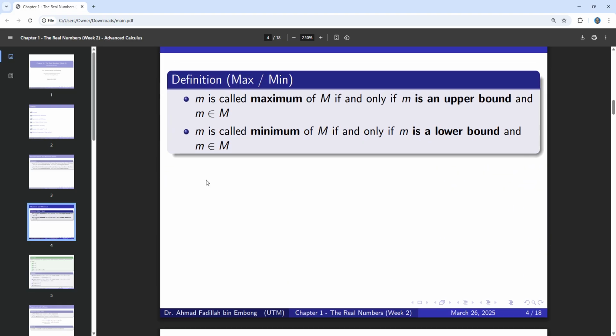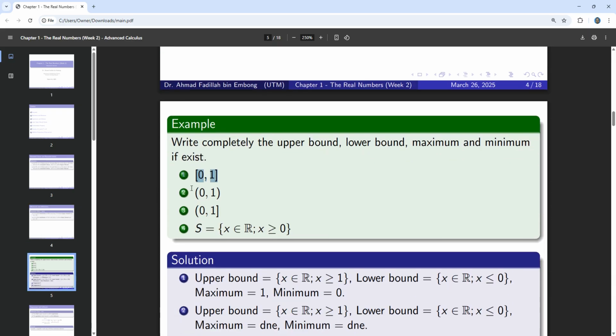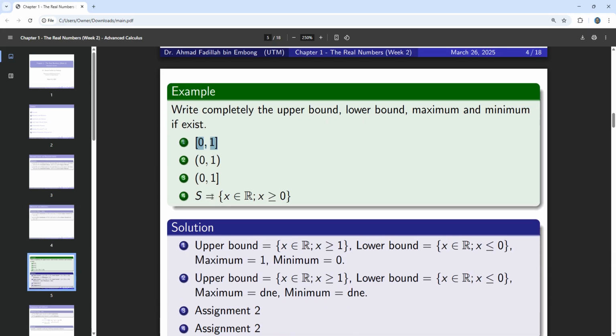So you cannot take the maximum value or minimum value outside of the set. Okay, now let us consider another example in which it doesn't have any maximum and minimum value. For example, here the set of open interval 0 to 1. So the upper bound is any x bigger than or equal to 1, and the lower bound is any real number x less than or equal to 0.